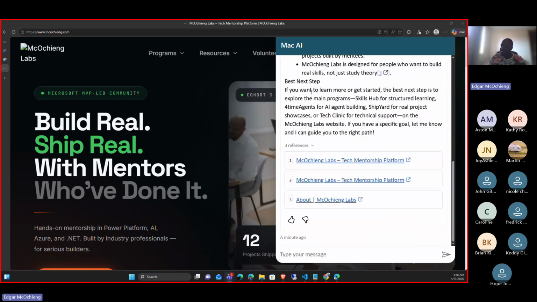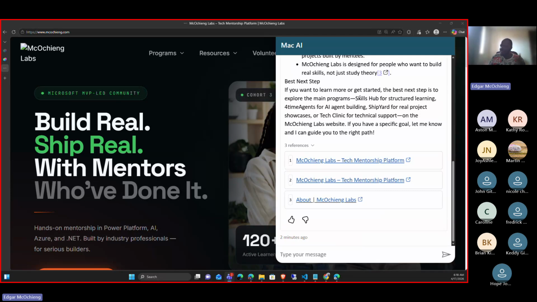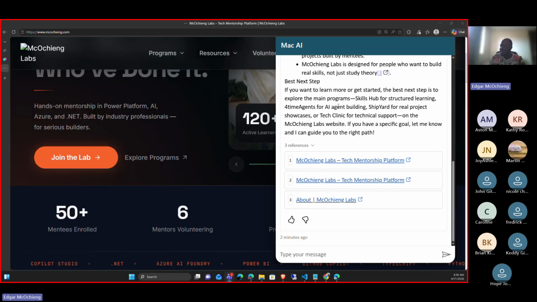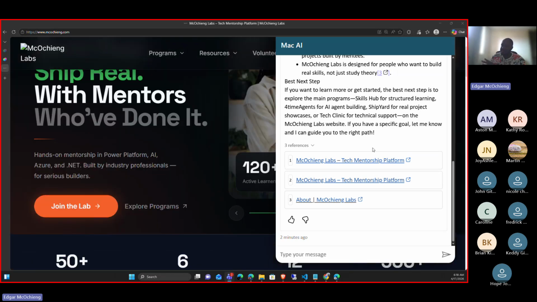The next step, if you want to learn more, we have the Skills Hub, where you can go and apply. We have full-time agents and that. So this is just an explanation of how you can use Copilot Studio to build such a powerful agent.